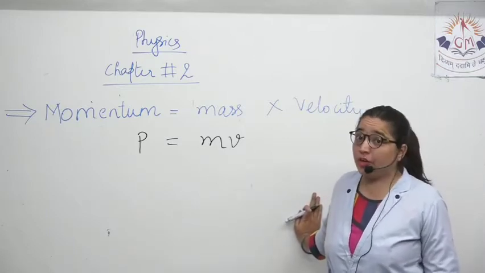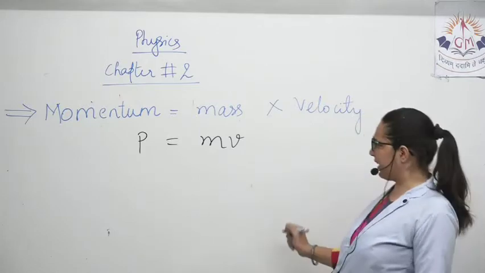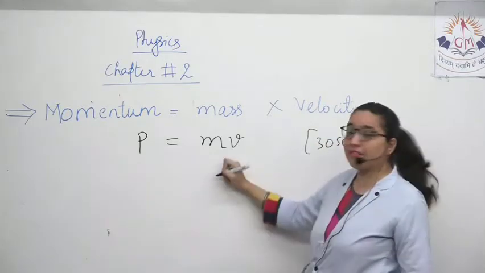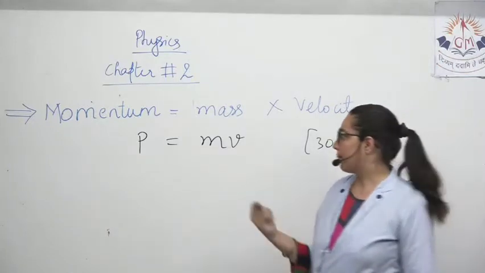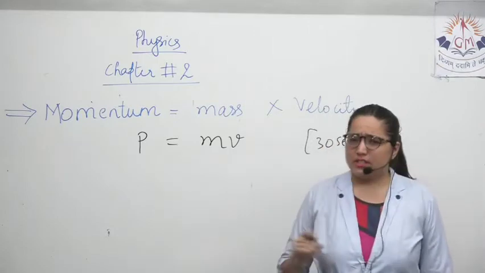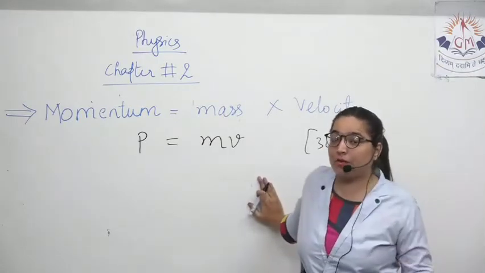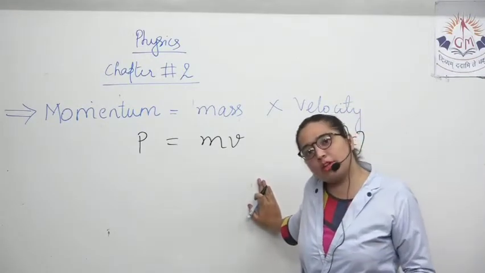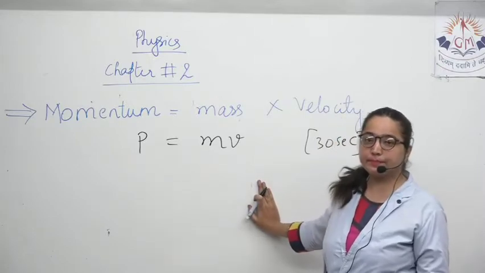Can you tell me the unit of it? Can you derive the unit of it? You have 30 seconds. In that 30 seconds, just try to derive the unit of momentum and WhatsApp it to me right now. Because it's very easy. After 30 seconds, I will derive it for you. But then you have to apply your brain. What is the unit of mass, the unit of velocity? Multiply both the units. What will you get? The unit of momentum. Quick, try it out.